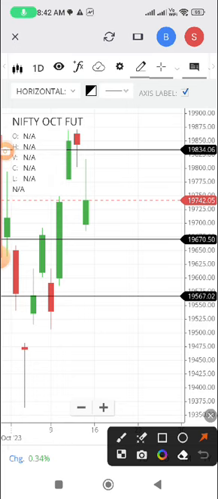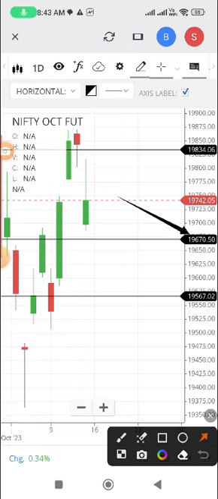What will be the Nifty futures trade setup for October 16th, 2023? We are going to check the levels. On Friday it closed at 19,742. In order to get today's trend, since today's candle is not formed yet, we have to check Friday's candle. Friday's candle indicated a downtrend.